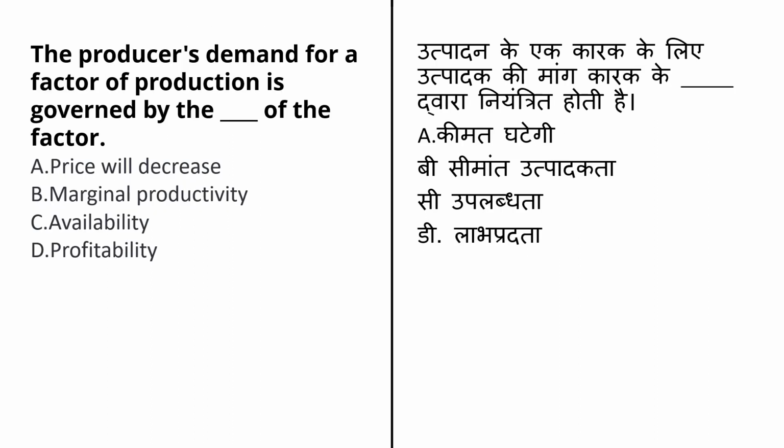So students, this is our last question for today's lecture and you have to answer this question. Okay. The question is, the producer demand for a factor of production is governed by which of the following factors? Okay. And the options given are price will decrease. Second option is marginal productivity. Third option is availability. And last option is profitability.